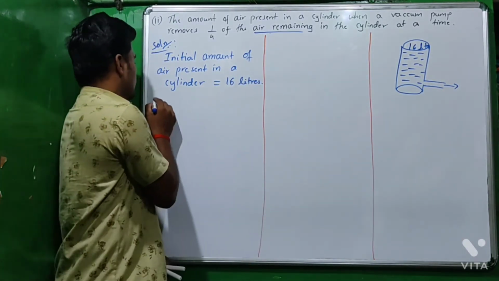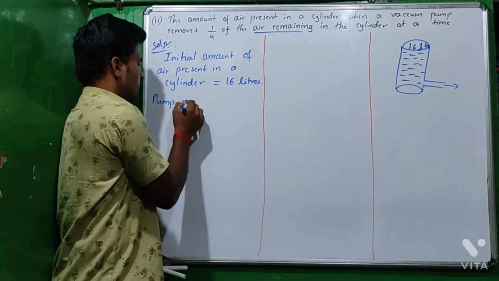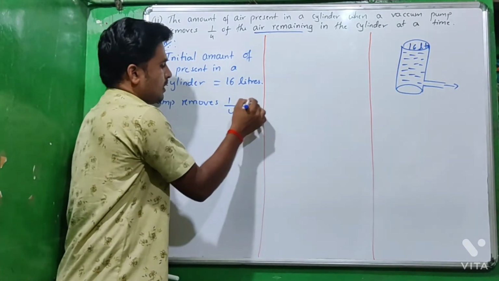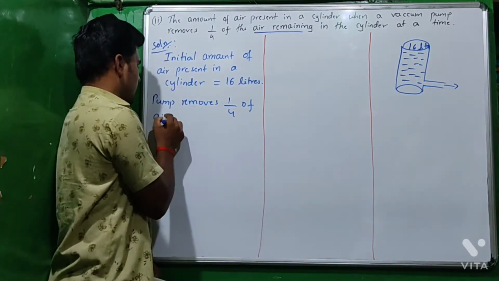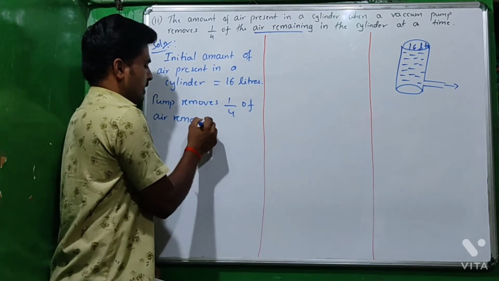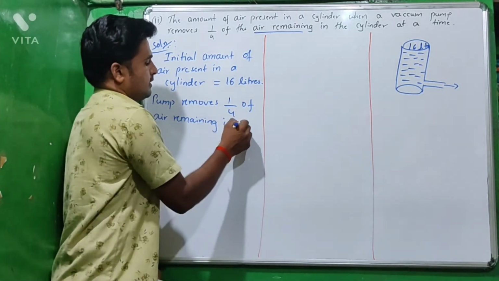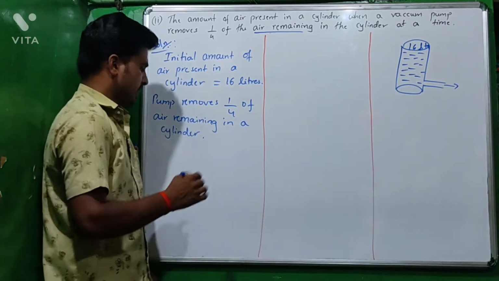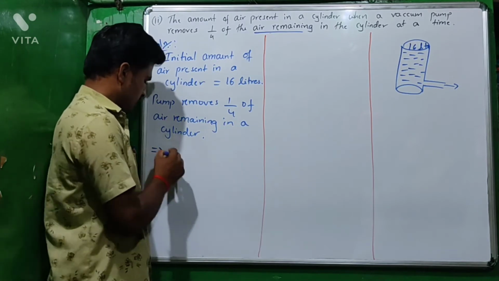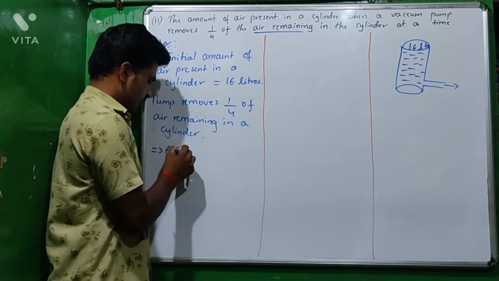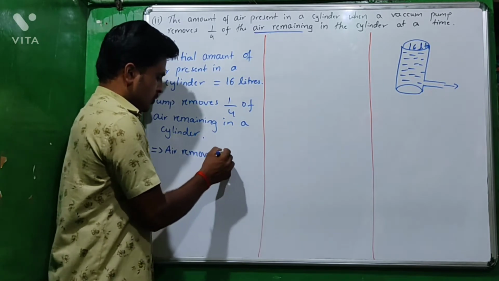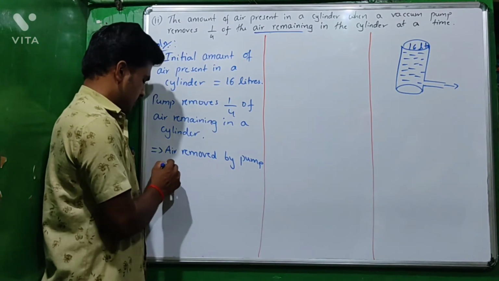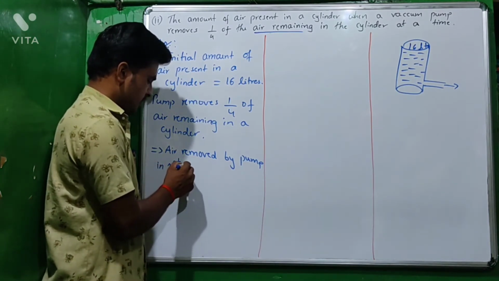here the vacuum pump removes 1/4 of air remaining in the cylinder. The next, here, air removed by the pump in the first case.